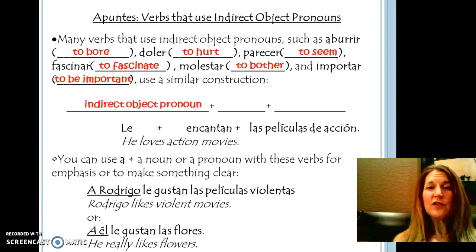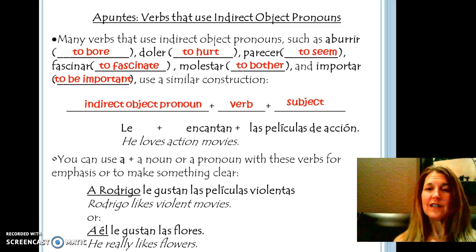So we have the indirect object pronoun, such as le, and don't worry about it, you're going to get a grid of all those indirect object pronouns so you know what they are. And then you have the verb after that, which is encantan in this model sentence. And then you have the subject, and that's the thing that is being liked. So he loves action movies.